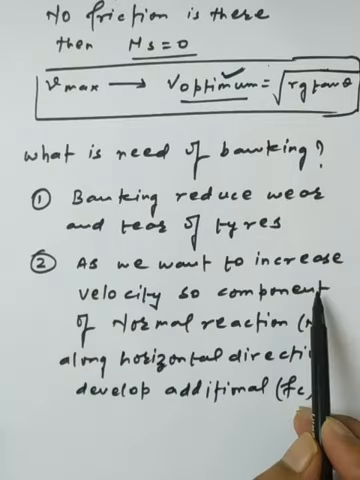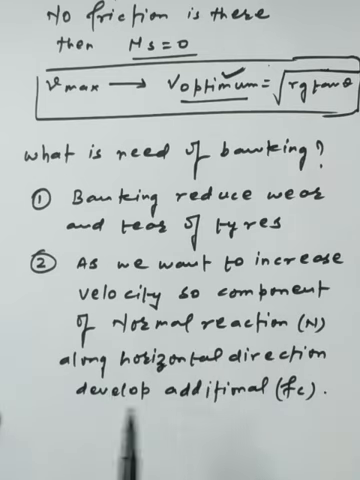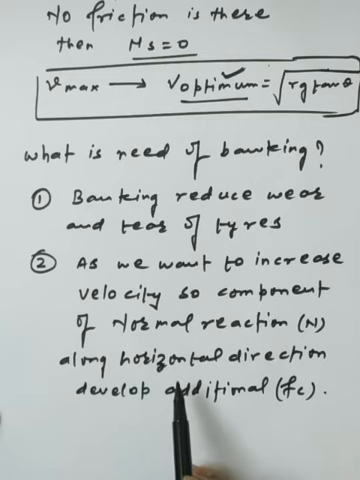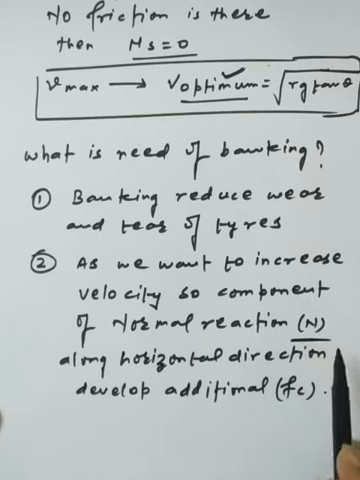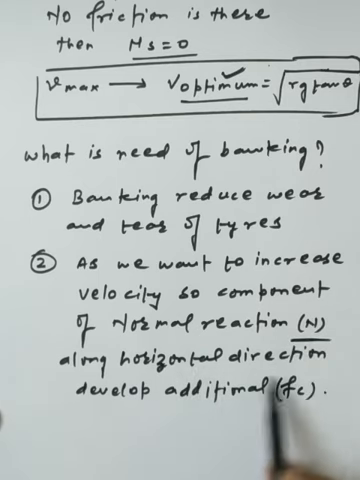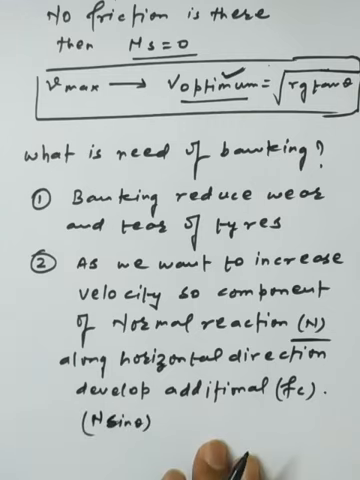Next, as we want to increase the velocity, we need more centripetal force. Here we have a special component, the component of the normal reaction along the horizontal direction, that is N sin theta. It is a very helpful component, which develops the additional centripetal force, and we can easily sustain on a banked curved road. So this is the need of banking.